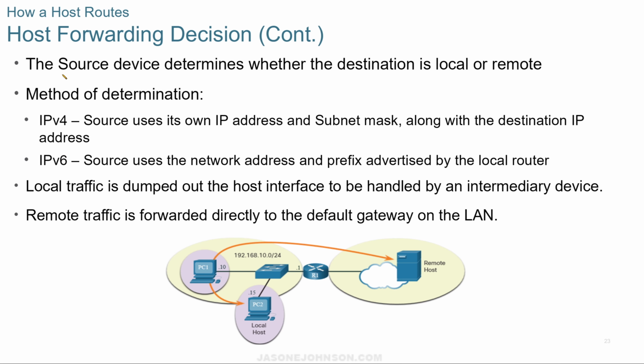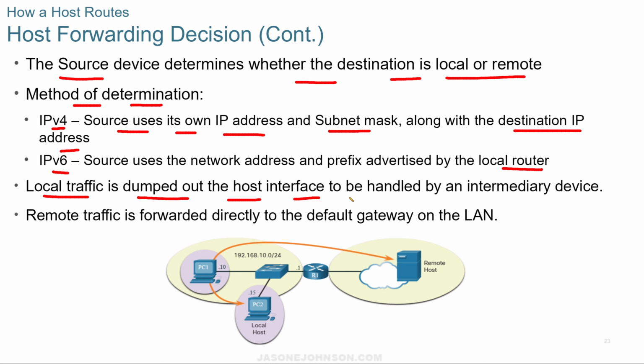For host forwarding decisions, the source device determines whether the destination is local or remote, and the method of determination is, for v4, the source uses its own IP address and subnet mask, along with the destination IP address. For v6, the source uses the network address and prefix advertised by the local router. Local traffic is dumped out the host interface to be handled by an intermediary device, and remote traffic is forwarded directly to the default gateway on the LAN.